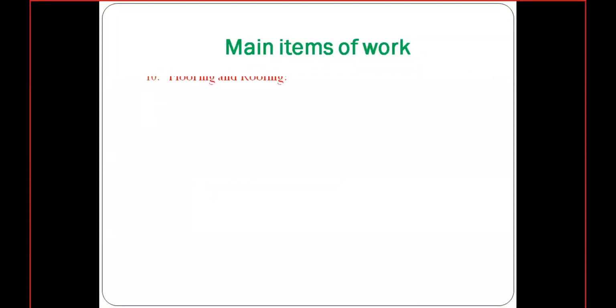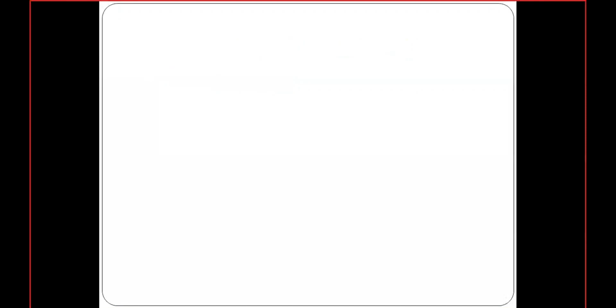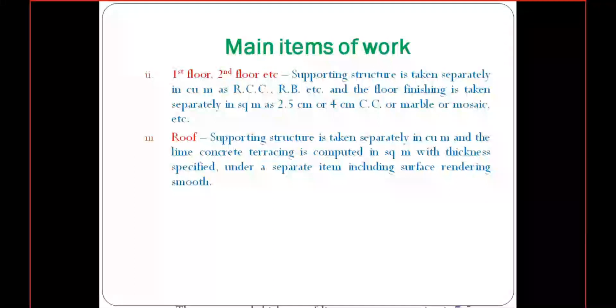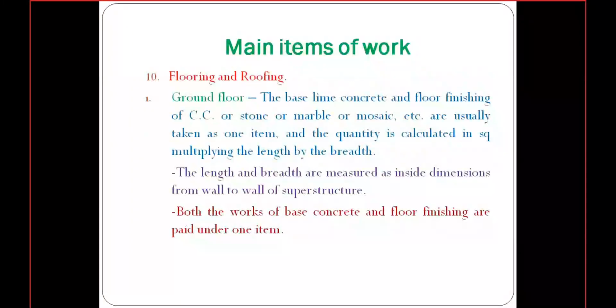The next one is flooring and roofing. Here flooring and roofing are considered as two portions. First one is the ground floor. Flooring in the ground floor is calculated separately.